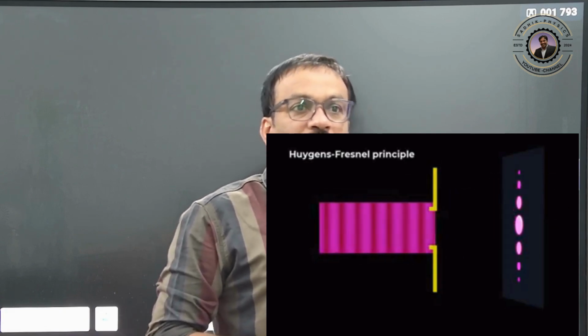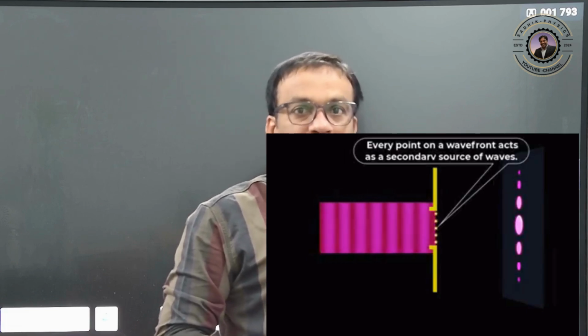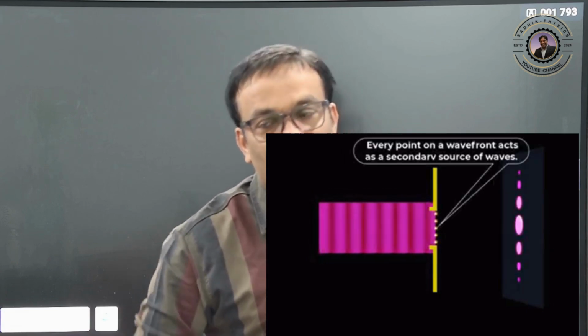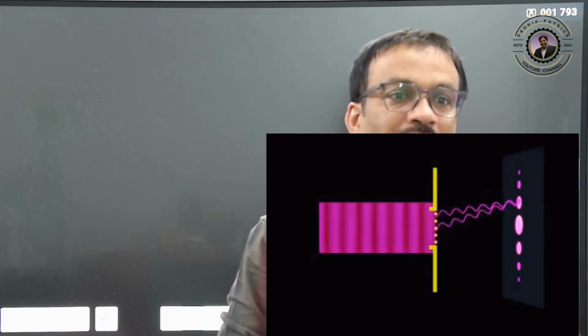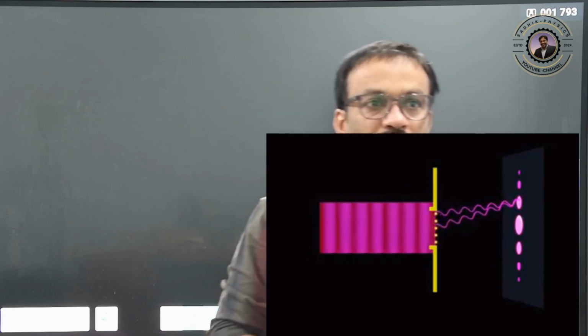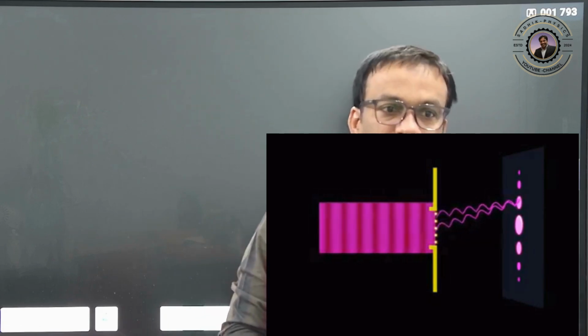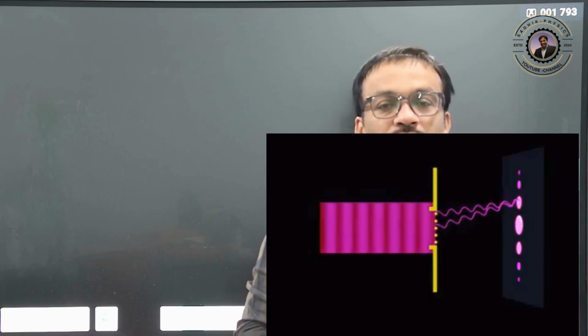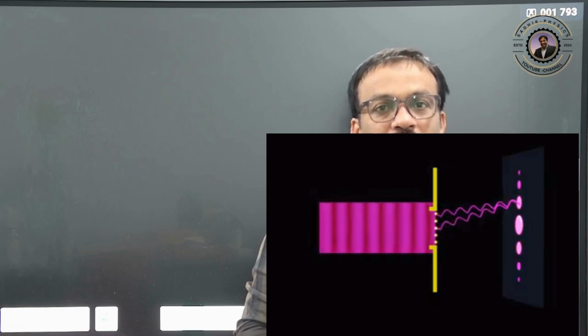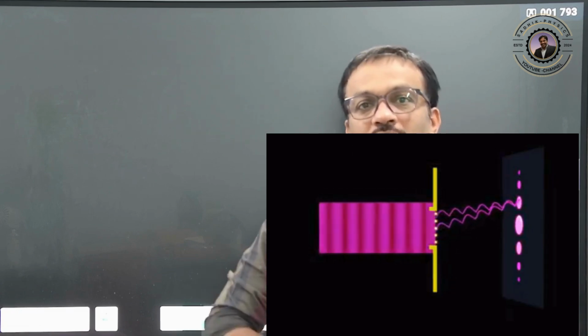We can see diffraction mostly in sound waves, because the wavelength of sound waves is slightly larger, in centimeters or millimeters, so we can observe diffraction very easily in sound waves.